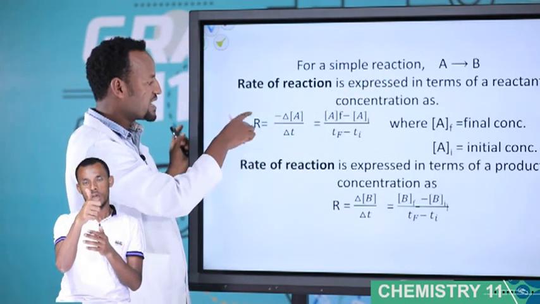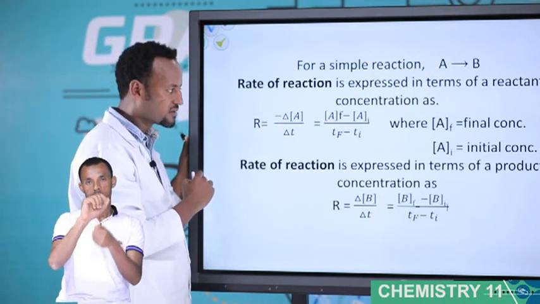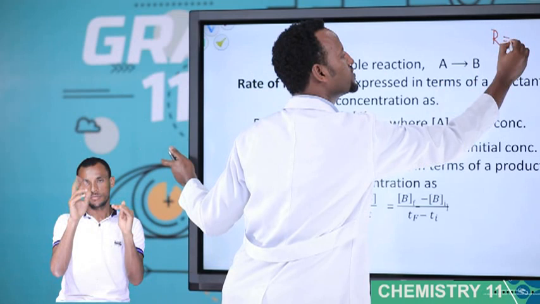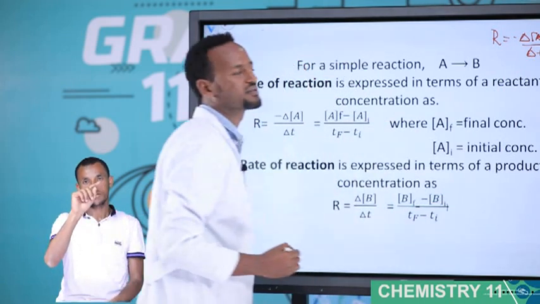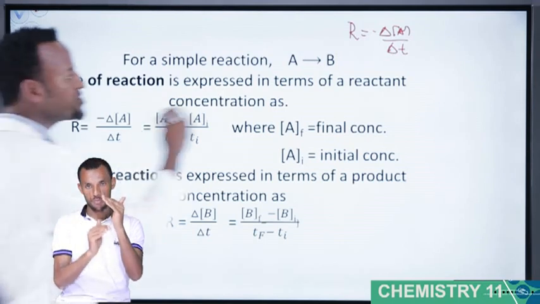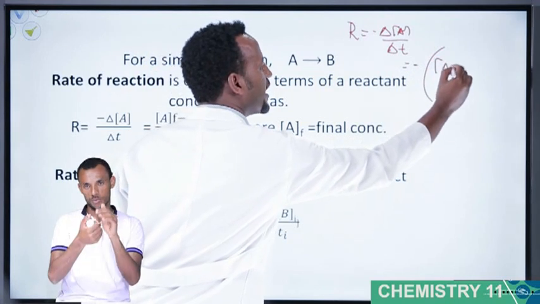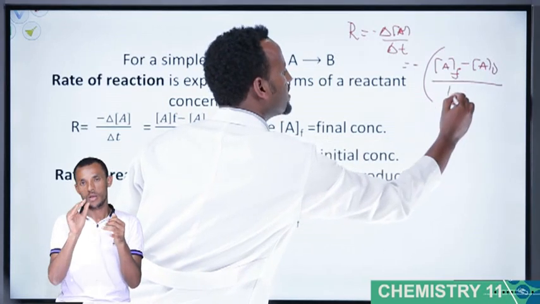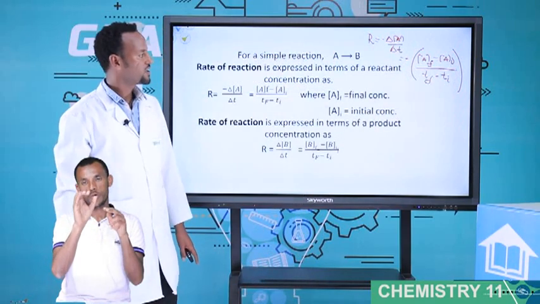Therefore, for A, rate is equal to minus change in concentration of A over change of t. The minus sign indicates that the concentration decreases with time. As a whole, it is concentration of A final minus concentration of A initial over t final minus t initial.